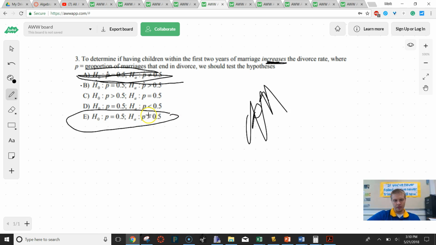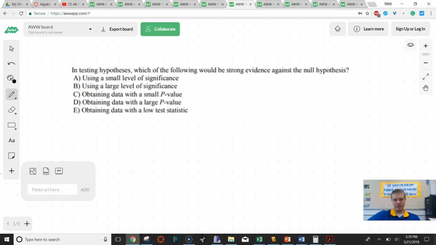The one on the test will be a little bit nicer than this, but just make sure that when you're reading through this, your normal test is it's the same, and we want to know if the rate's an increase. That's our alternative hypothesis.